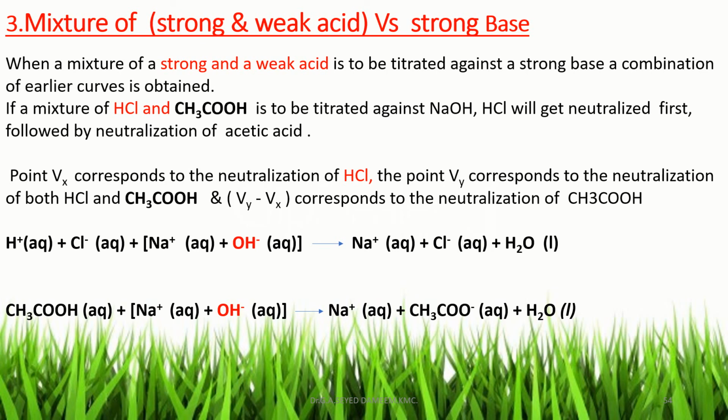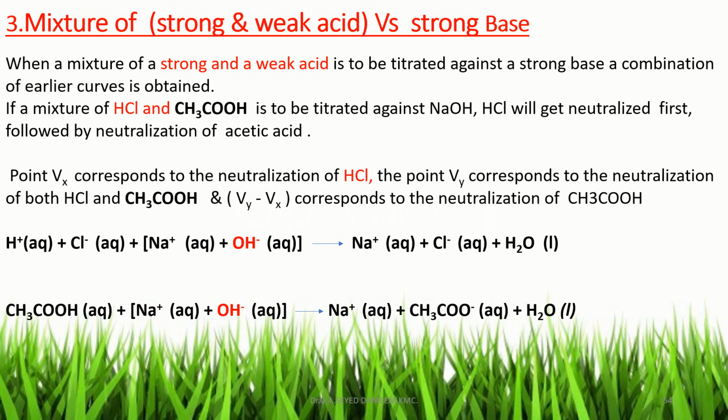Next, conductometric titration between a mixture of acids and a strong base. The mixture contains one strong acid and one weak acid, a strong acid like HCl and a weak acid like acetic acid. Here the mixture is taken in a beaker, and sodium hydroxide is taken in the burette, and the conductance of the solution is determined at equal portion additions of sodium hydroxide, like 0.5 ml or 1 ml additions.